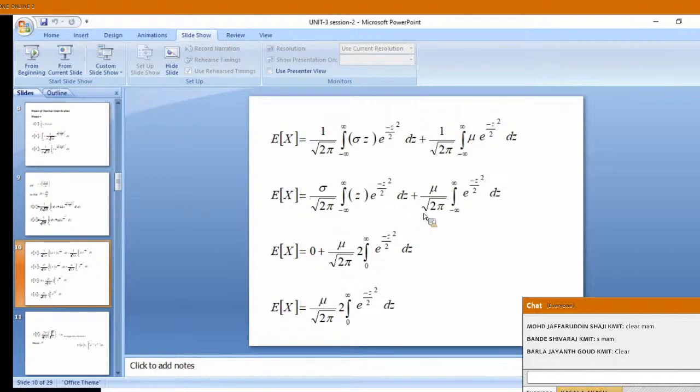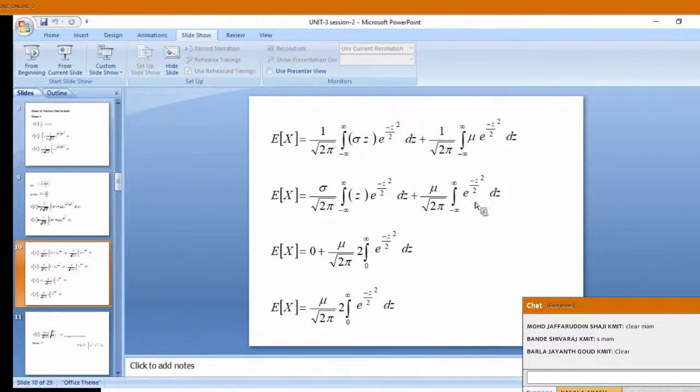Here you see, this is a constant outside. Inside, you can see that it is an even function. Even though it is an exponential function, no odd variable is there, so it is an even function.